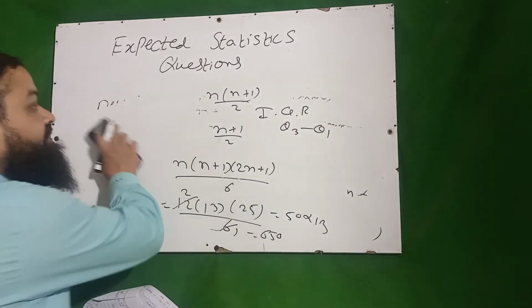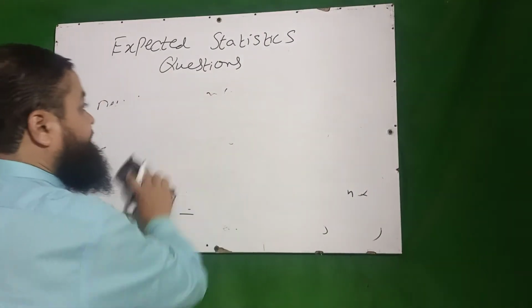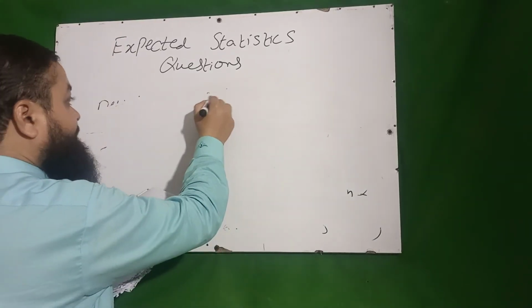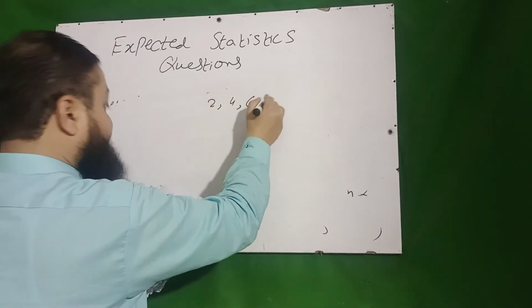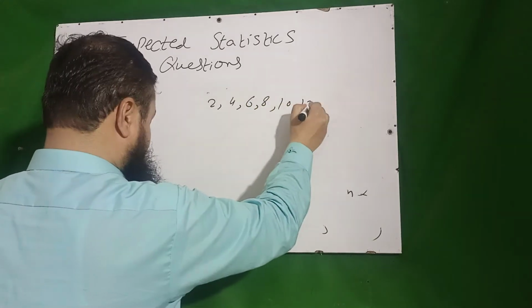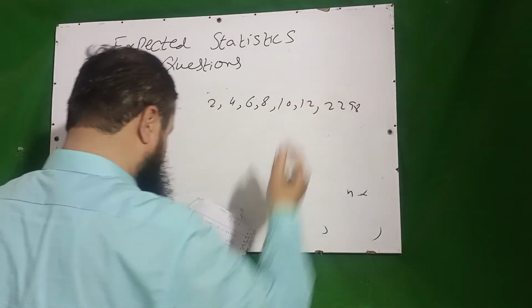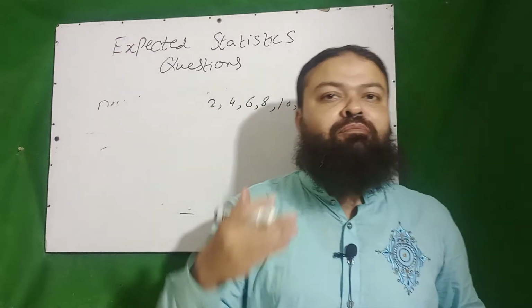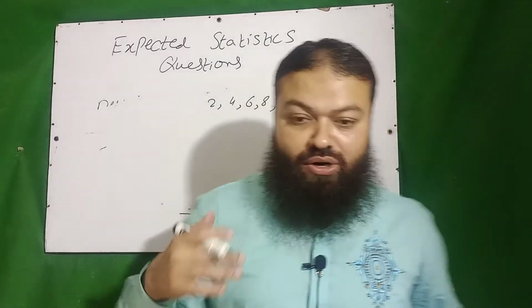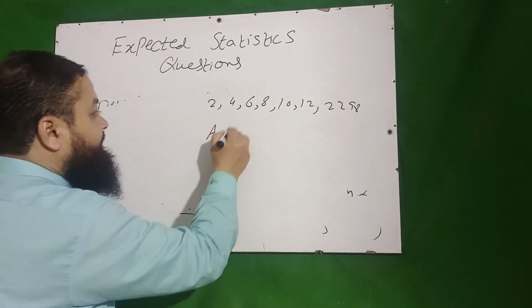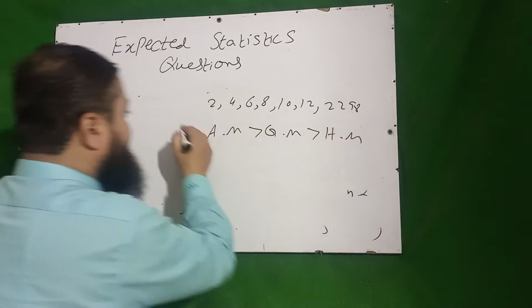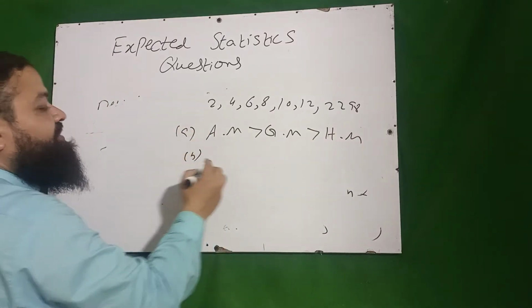Now I will discuss a very technical and essential question for all the papers of statistics, and the question is, the values are 2, 4, 6, 8, 10, 12 and 2, 2, 9, 8. In this data set, dear students, I have discussed, whenever you have positive numbers, then always arithmetic mean is greater than geometric mean, is greater than harmonic mean. It is correct. It is option A.